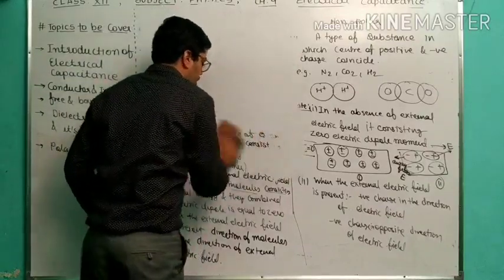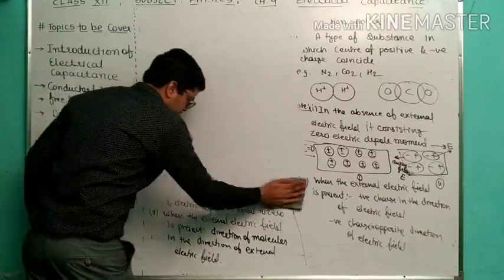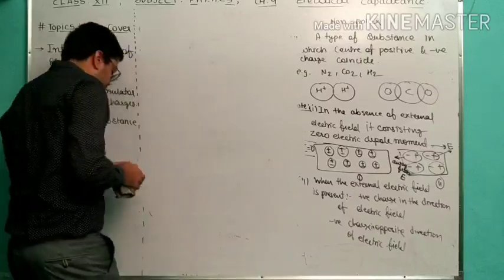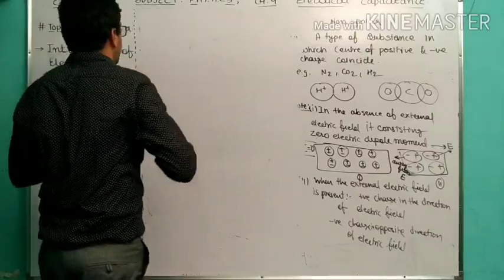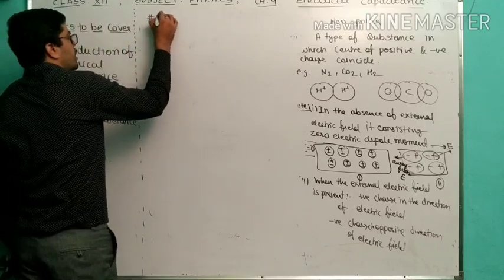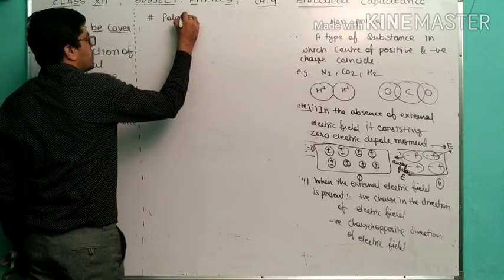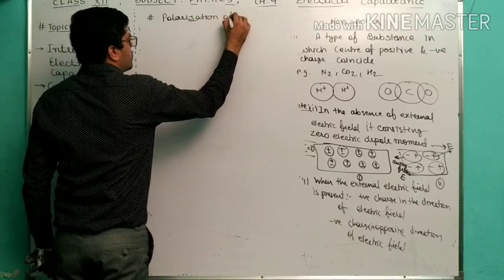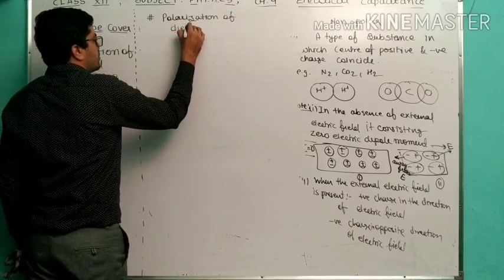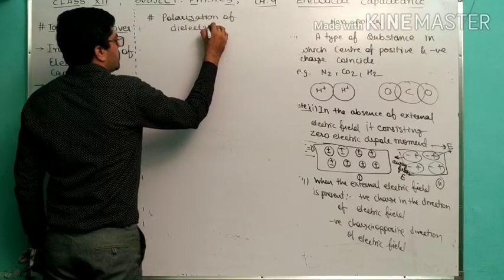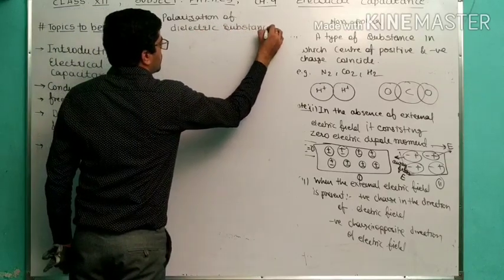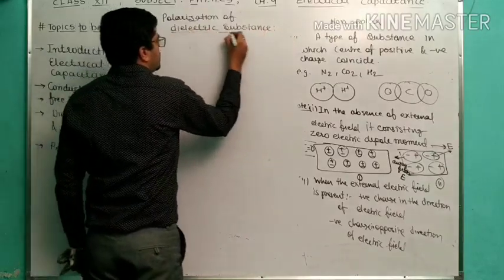In next video I am going to define the capacitor and capacitance difference, and also mathematical expression and some numericals also. So let's talk about the polarization of dielectric substance.